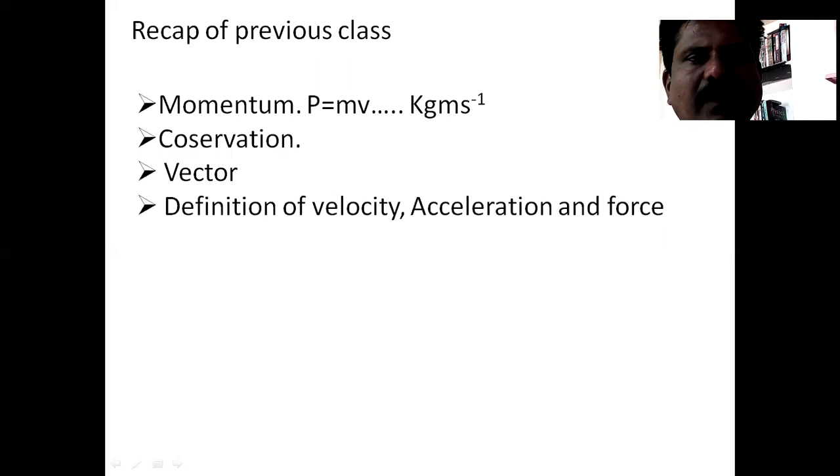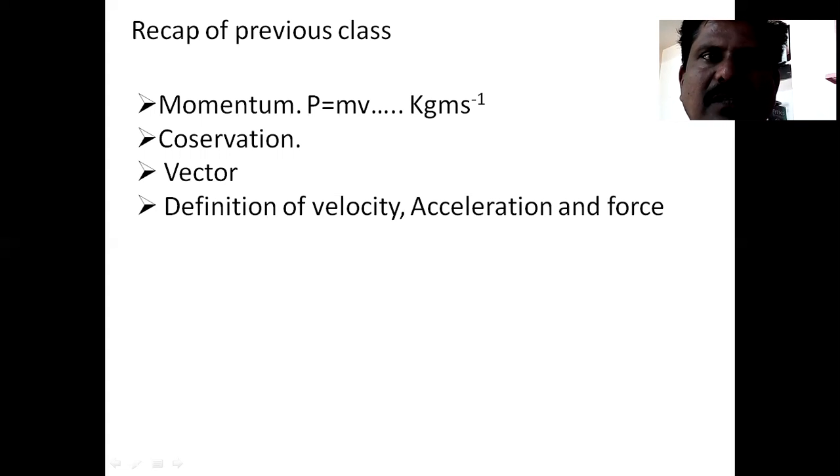You already learned in your previous class about momentum. You observe that a faster moving object is difficult to stop as compared to a slower one. So in order to stop the faster moving object, you need what? A large amount of force as compared to the slower one. That means the amount of force applied depends on the mass of that object as well as its velocity.